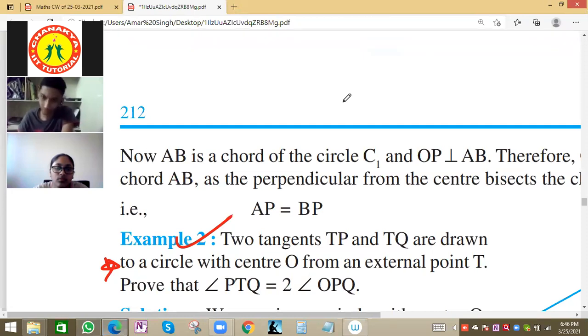Five minutes time. Two tangents TP and TQ are drawn to a circle with center O from an external point T. Prove that angle PTQ equals twice angle OPQ.